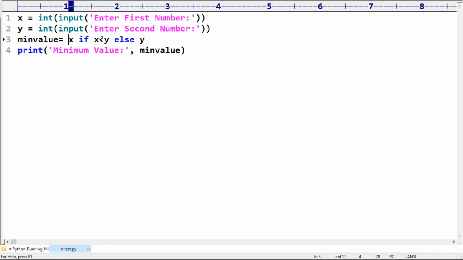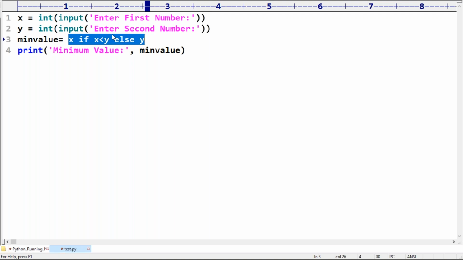Yes, this is the syntax. It seems to be more like if else syntax, but it is called a ternary operator. Don't worry, if else syntax is different in Python. Anyway, it seems to be if else, but this type of operator is called a ternary operator.